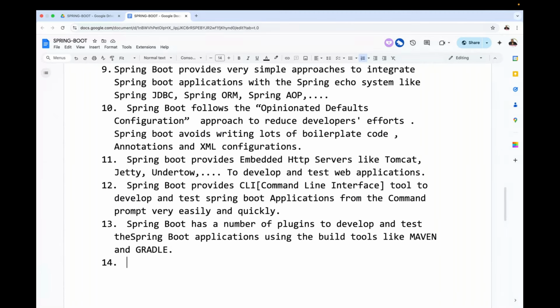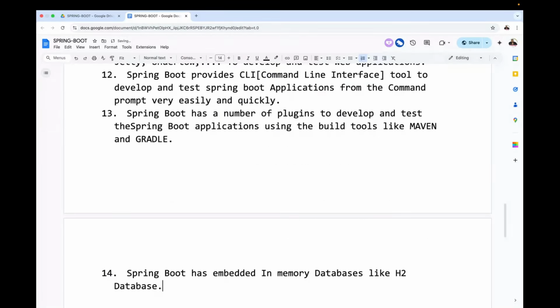Next one is, Spring Boot has embedded in-memory databases. Am I right or not? The H2 database. In-memory databases are simple to use. They'll be created at startup of the application, and they'll be destroyed at the end of the application.